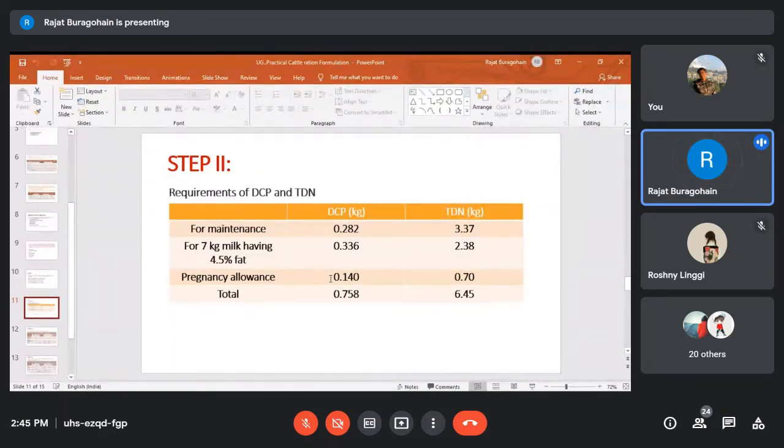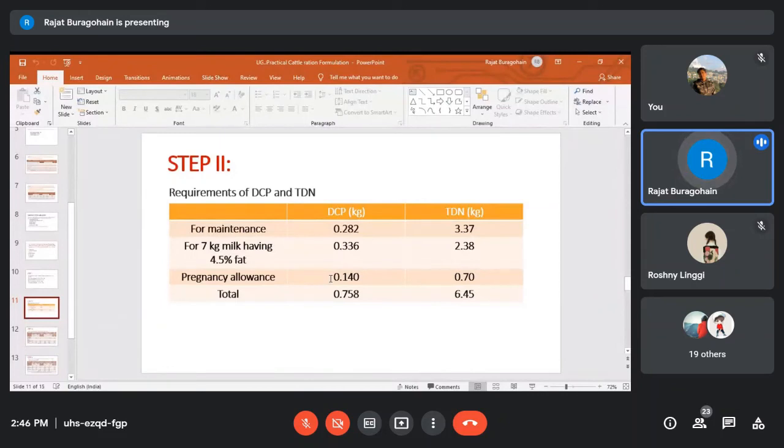But during the first and second stage of pregnancy, the animal does not require any extra nutrient, because during that time growth of the fetus will be very, very less. Only 80% development of the fetus occurs during the third trimester of pregnancy.